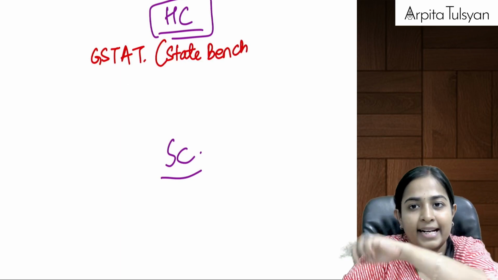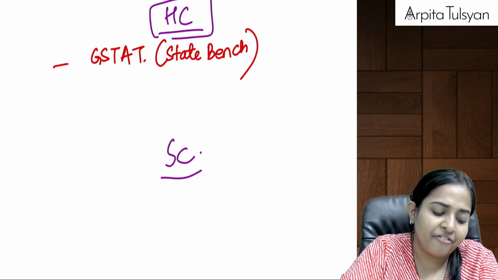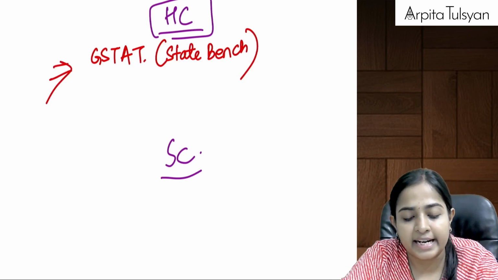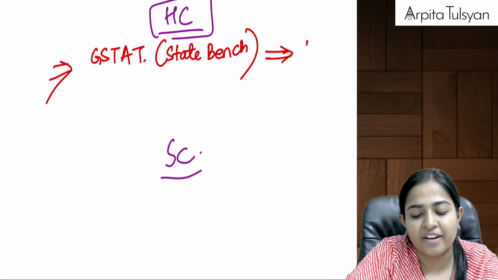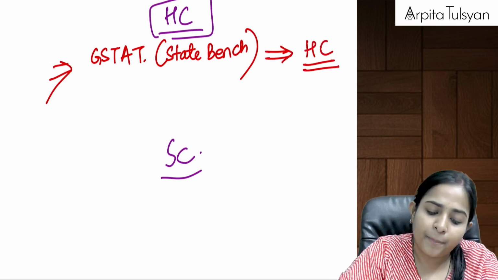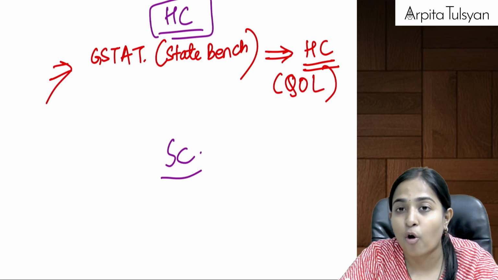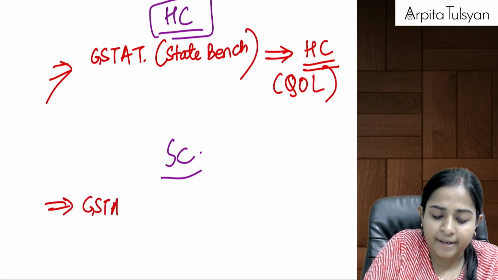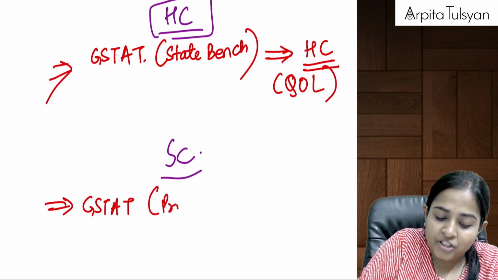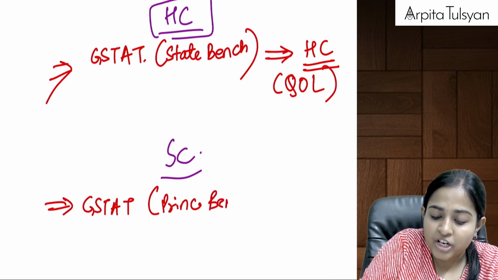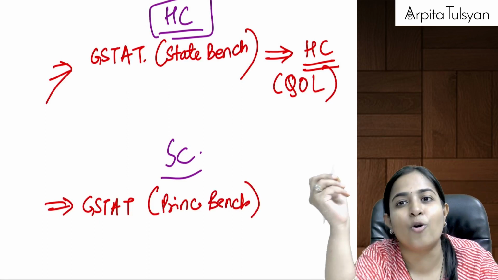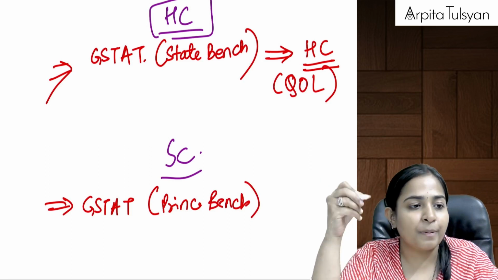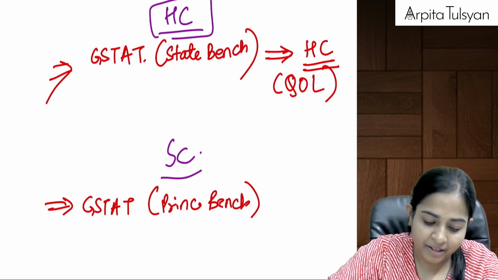Do you recollect the right hand side, the state bench? Yes. If we are aggrieved by the order passed by GST AT state bench, then we will go and file the appeal before the High Court, provided it involves a question of law. Then ma'am, what about GST AT principal bench? If the order was passed by GST AT principal bench, then the appeal directly goes to the Supreme Court. This I had told you in the beginning of the chapter also.